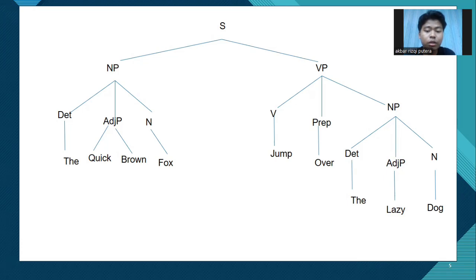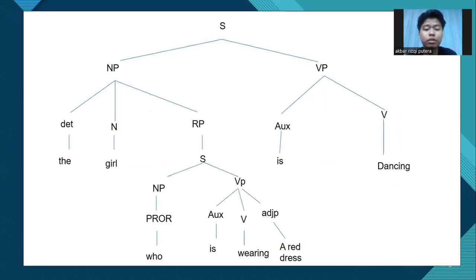The whole chunk, the quick brown fox, is our subject. Moving on to the VP, or the verb phrase, the main verb is jumps. Then we see a prepositional phrase starting with the preposition over, followed by another noun phrase, the lazy dog. This second NP has a similar structure: a determiner the, an adjective lazy, and a noun dog. Next, let's take a look at another syntax tree.